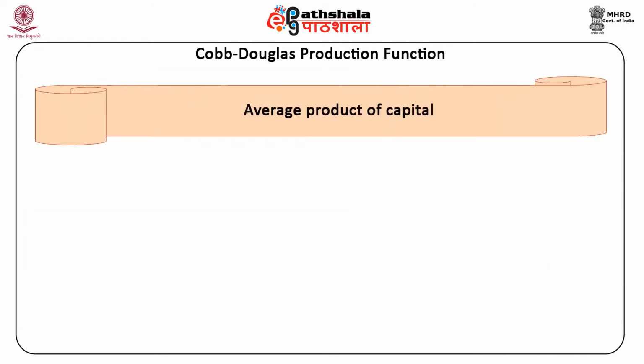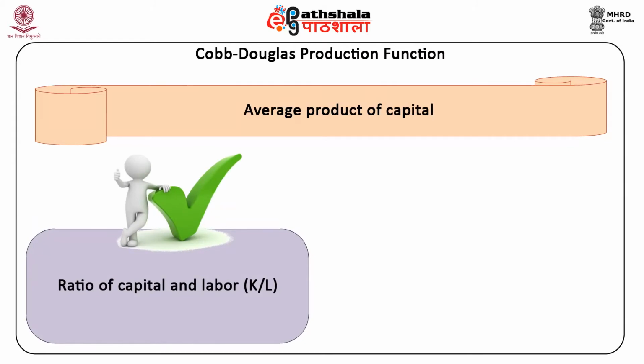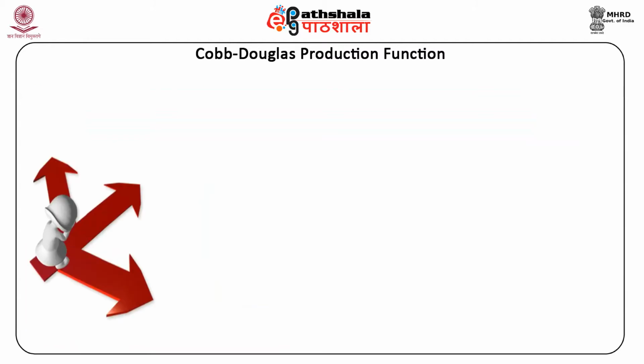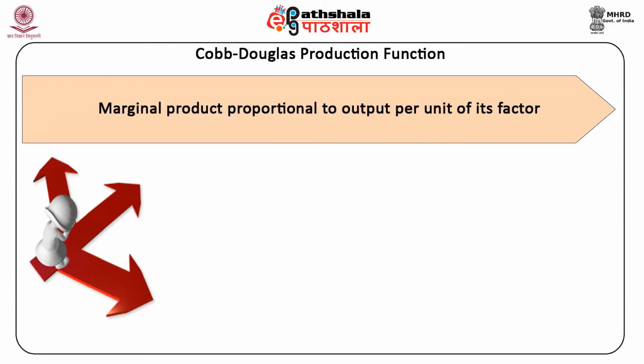The average product of capital depends on the ratio of capital and labor, K upon L, and does not depend upon the absolute quantities of the factors used. The same is true for labor. The marginal product is proportional to the output per unit of its factor.